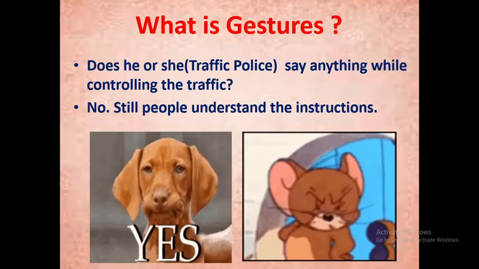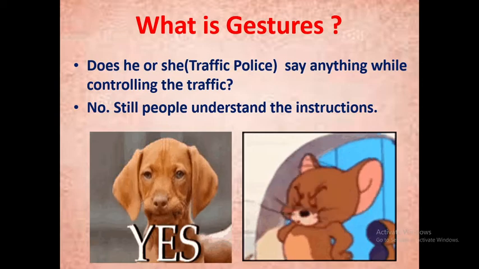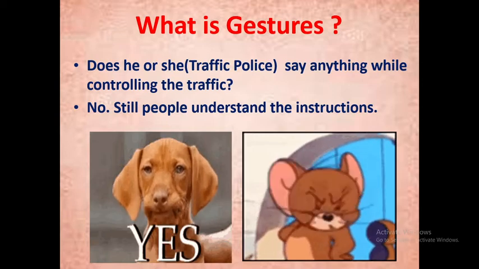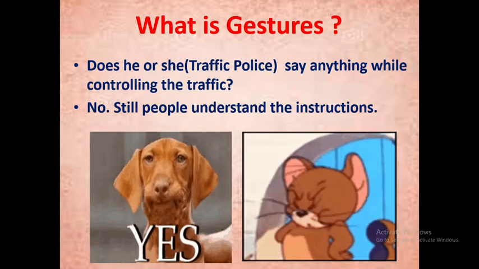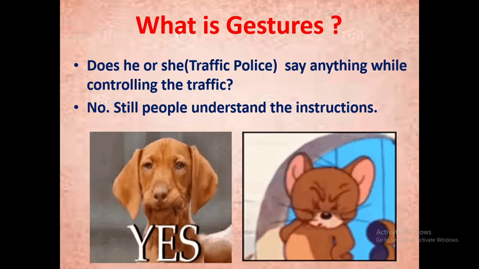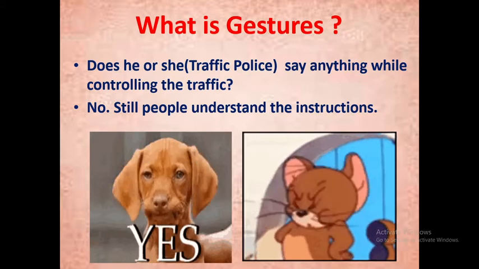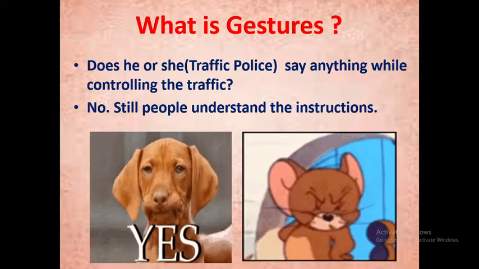What is meant by gestures? Does the traffic police say anything while controlling the traffic? No. Still people understand the instructions. So these are two pictures showing examples of gestures.